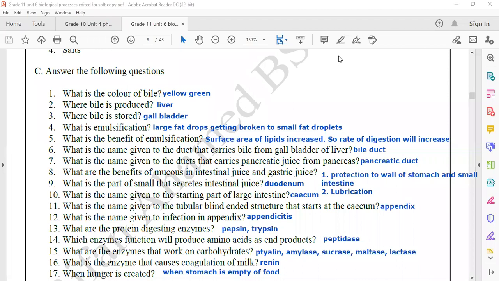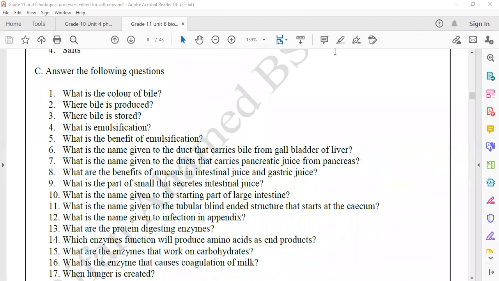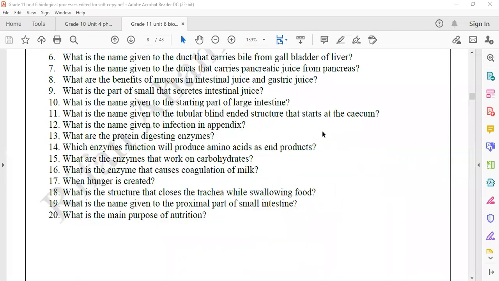Okay, shall we move to the next one? Now a few questions are there. Question number 18. What is the structure that closes the trachea while swallowing food? When you are swallowing food, the structure that closes the trachea is called the epiglottis.